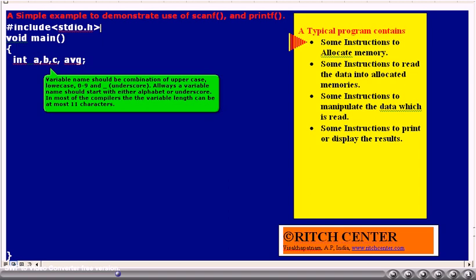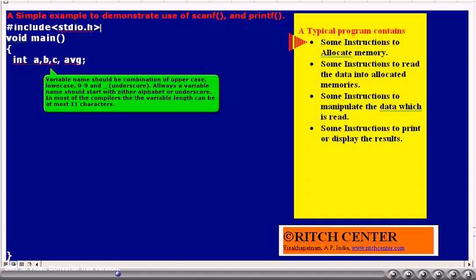Always a variable name should start with either an alphabet or underscore. Typically, most of the compilers support a variable name of length at most 11 characters. Of course, there are some compilers which accept variable names of length more than 18 also.